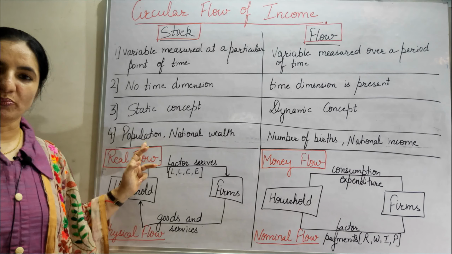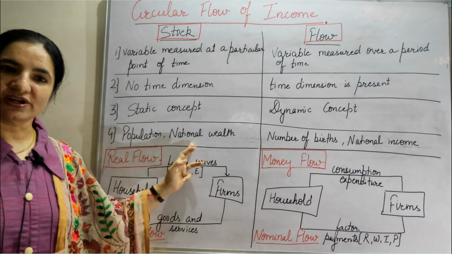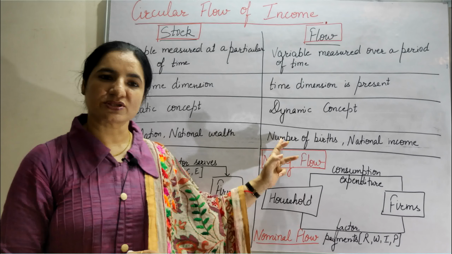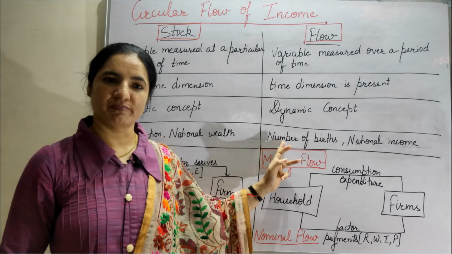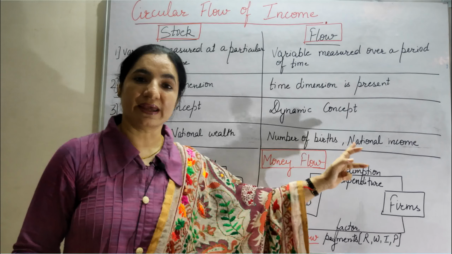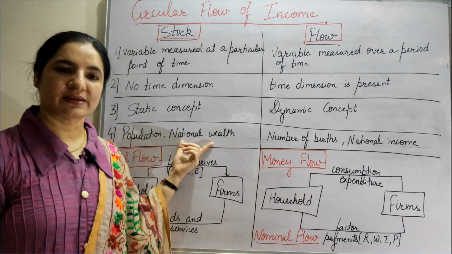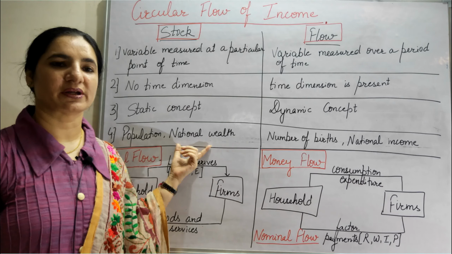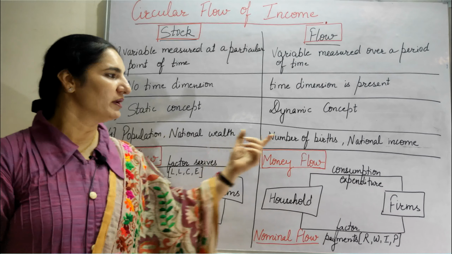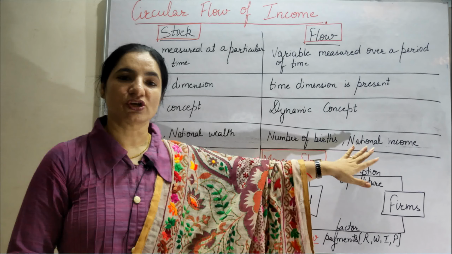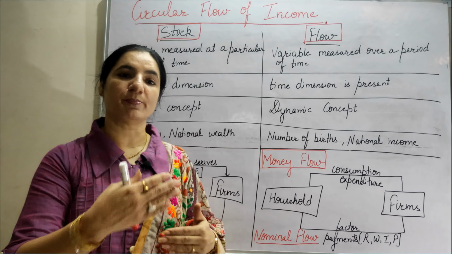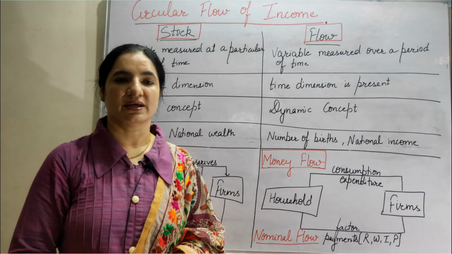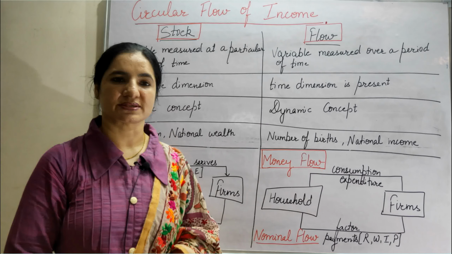Examples of stock may be population and national wealth of a country. Examples of flow are number of births and national income. National wealth is a stock concept because it can be measured at a particular point of time. But national income cannot be stopped, it will keep on continuing. This is the reason it is an example of flow concept.